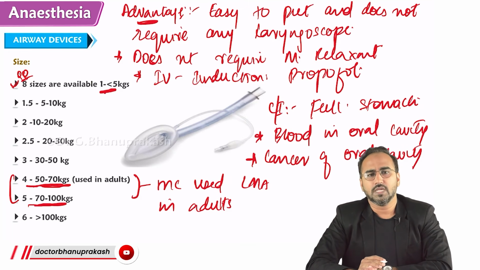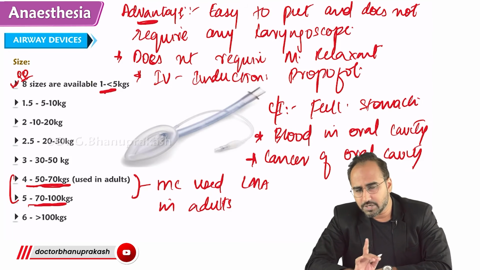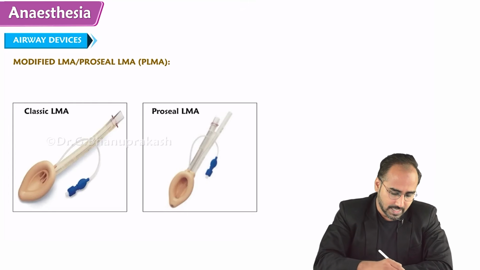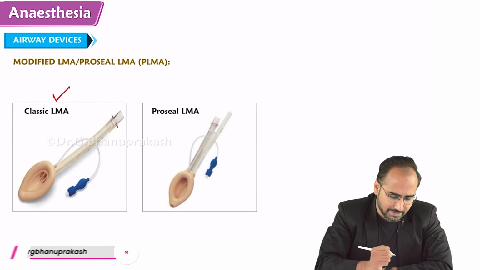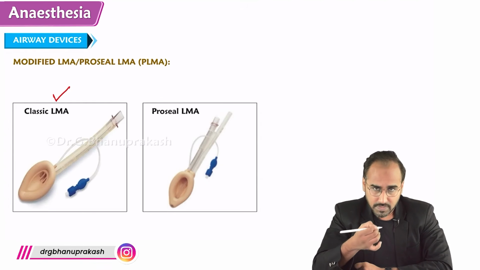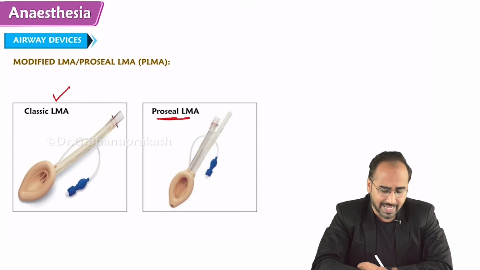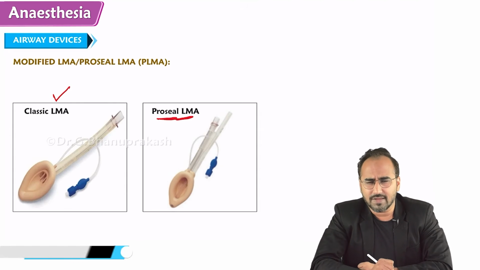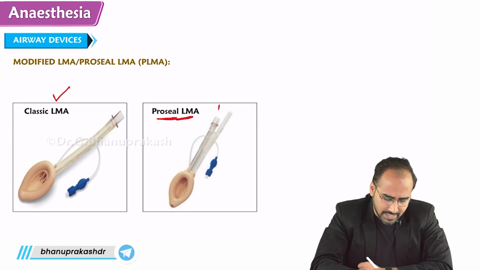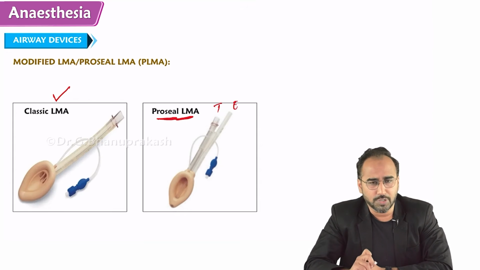We'll start from here. So this was regarding laryngeal mask airway. Is it preventing aspiration or causing? It causes aspiration. Hence, an attempt to modify this LMA was done. Guys, look over here. This is the normal laryngeal mask airway which I was talking to you about. This modified LMA was called Proseal LMA. What modification did they do in the Proseal LMA? They added two lumens. One is the tracheal lumen, the other is the esophageal lumen over here. Proseal LMA was a two lumen LMA.